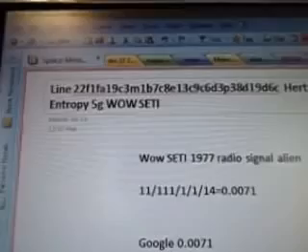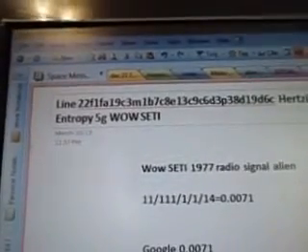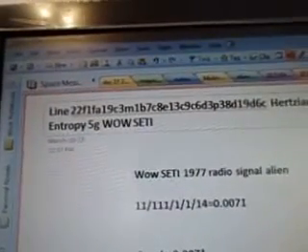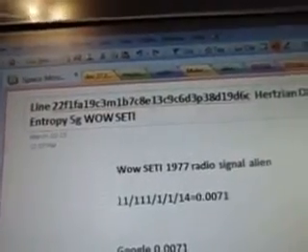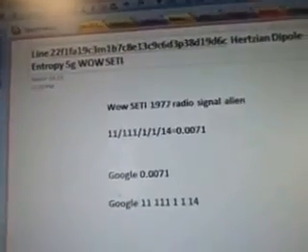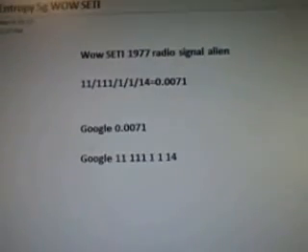Line 22f1fa19c3m1b7c8e13c9c6d3p38d19d6c. Hertzian Dipole Entropy 5G Wow Seti. And this is the alien radio signal.